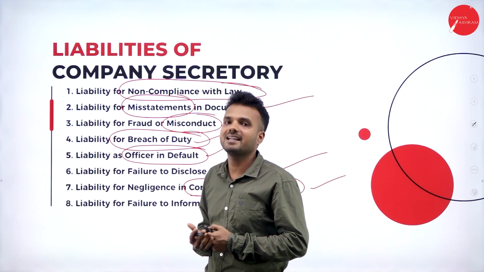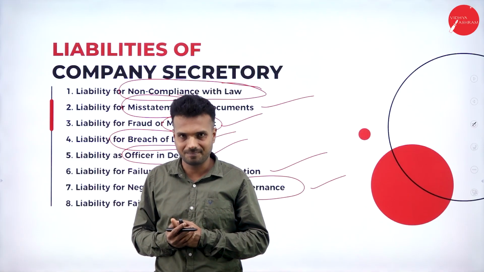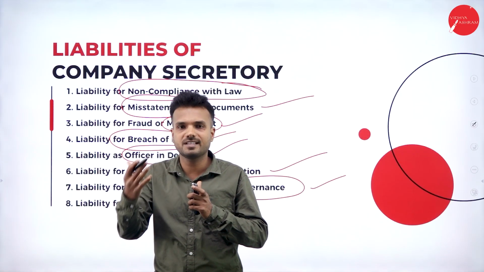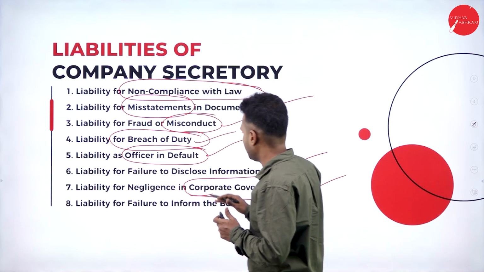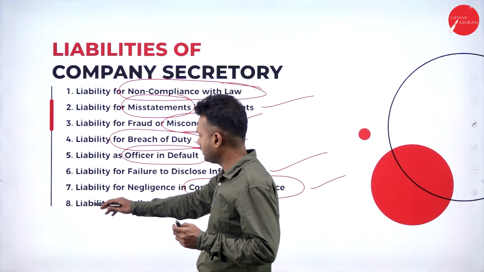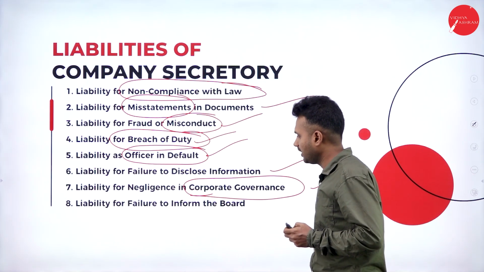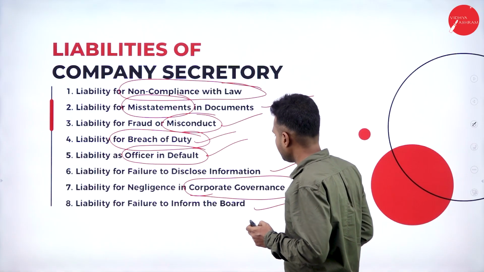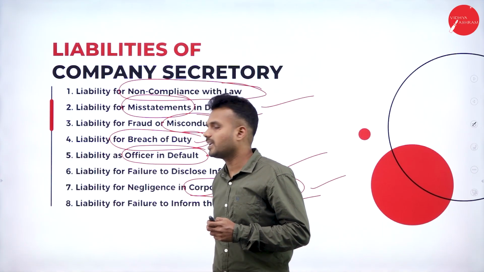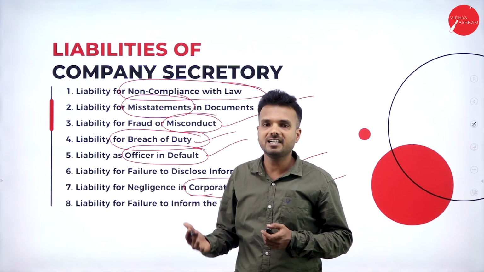So he cannot be negligent, he cannot be lazy, he should follow corporate governance completely. If he failed to do so, he is answerable for the cause. Liability for a failure to inform the board. So what happens if he fails to inform the board?